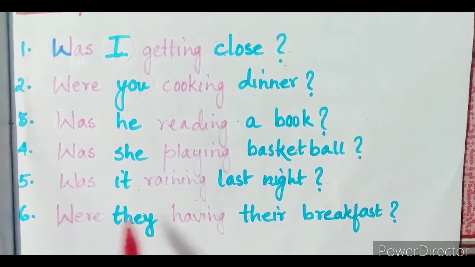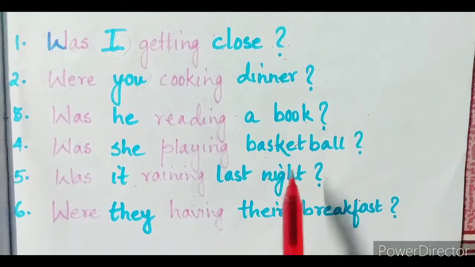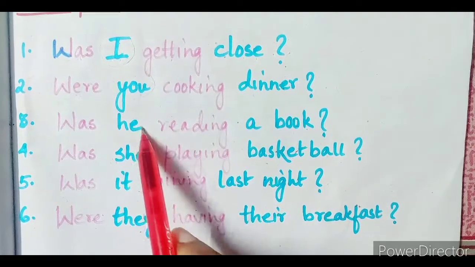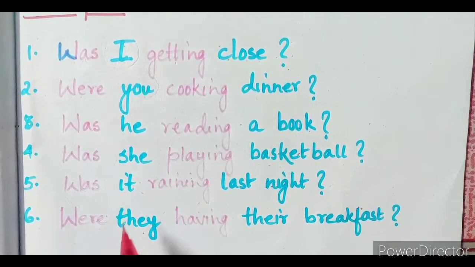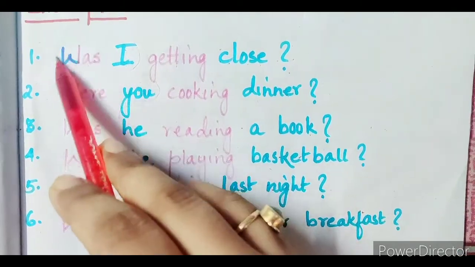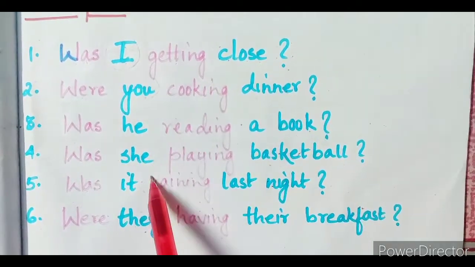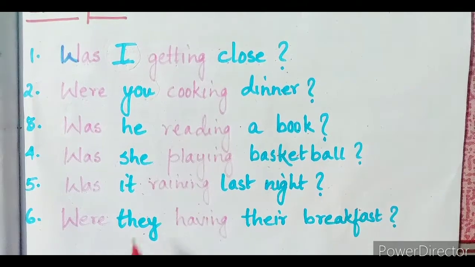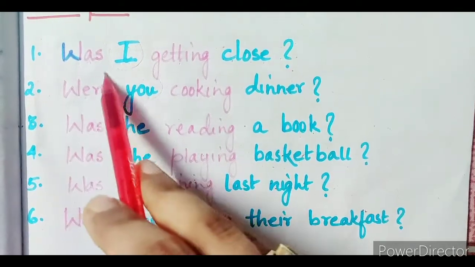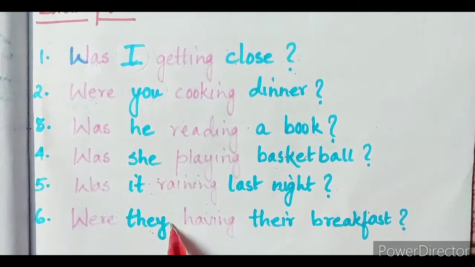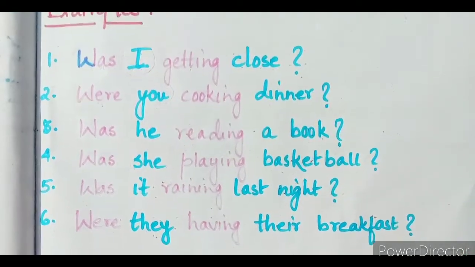And number six, were they having their breakfast? Now if you have a look in all these examples, you can see with I, he, she, it, we have used the auxiliary verb was because they stand for the singular form. Okay, and with you and they, we have used the auxiliary verb were because they are the plural forms. Okay, I hope you understood this.